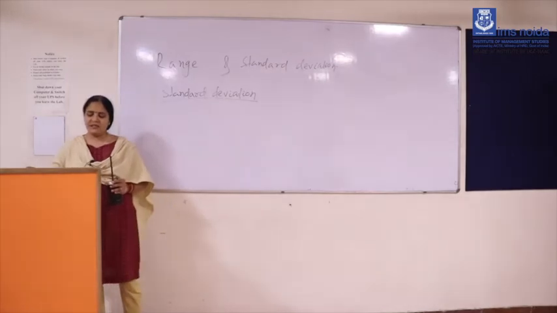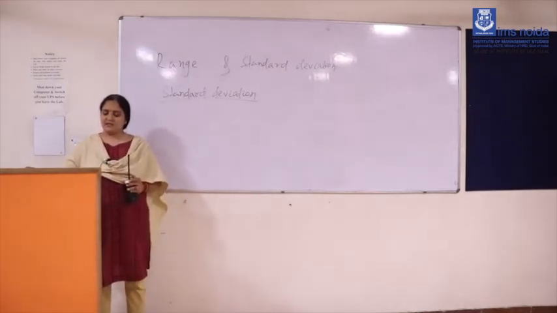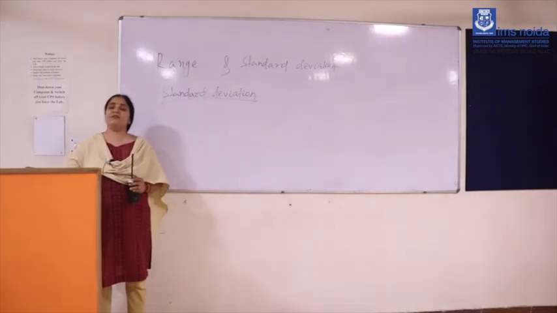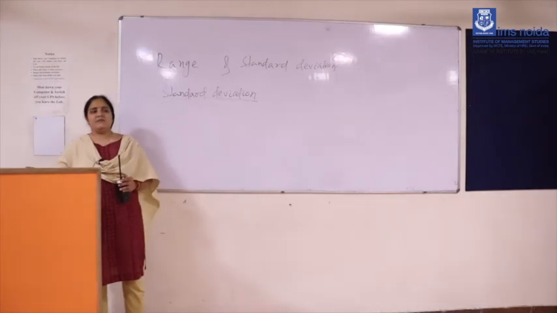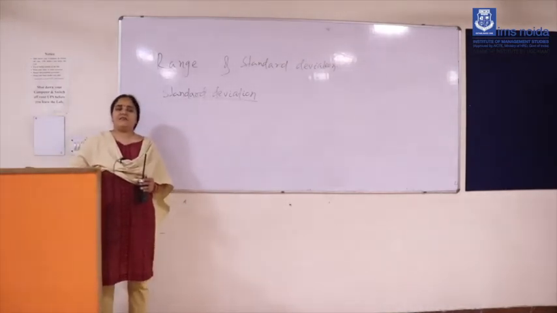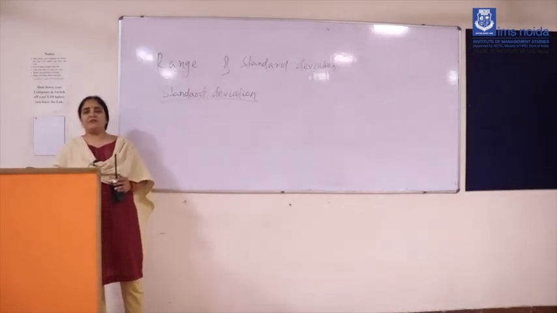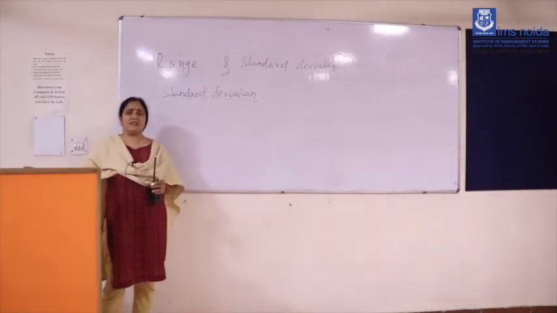Then the uses: it is widely used in biological studies. Like the pandemic disease going on since January in our country, from standard deviation you can measure the number of people affected in a particular city, in a particular month or time period, what the reason and causes were, how many recovered, and how many are not getting well.